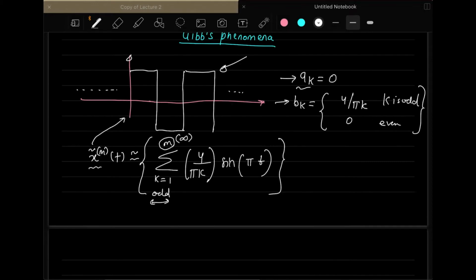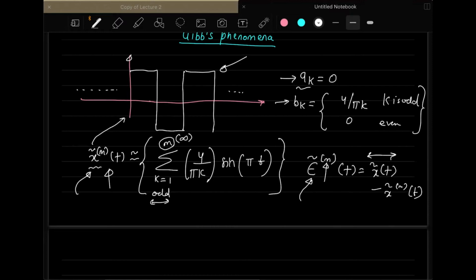Also the corresponding error for each of these cases will be x tilde t minus x tilde m t. Based on how many terms you are using, you are calculating the approximated signal as well as the approximation error it creates from the original signal x tilde t. These are the two things that we will see in the slides.